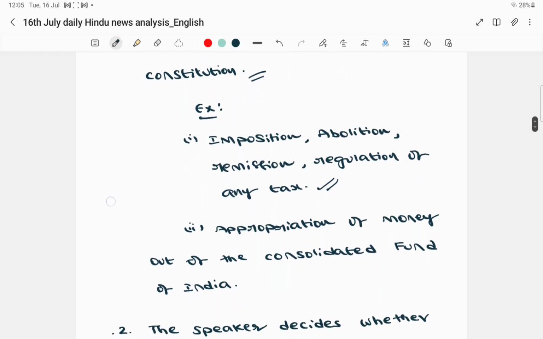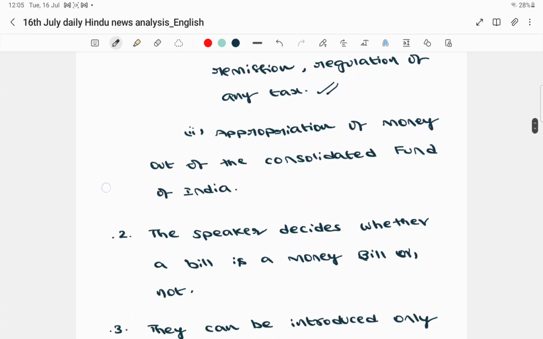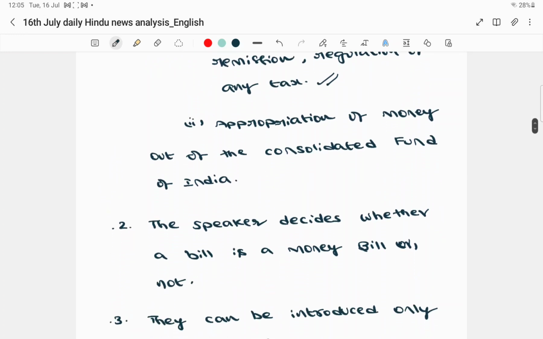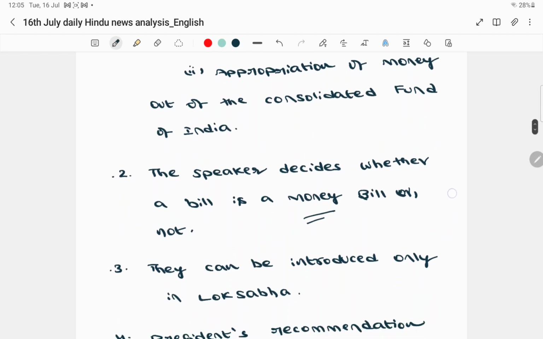This is the next important point you have to understand. Now the question comes: who declares a particular bill to be a money bill? So now you have understood what a money bill is, and the immediate question is, who declares a particular bill to be a money bill? The power to certify, to declare a particular bill as a money bill, was given to the Speaker of Lok Sabha. Very important, friends. It is the Speaker of Lok Sabha who decides whether a particular bill is a money bill or not.